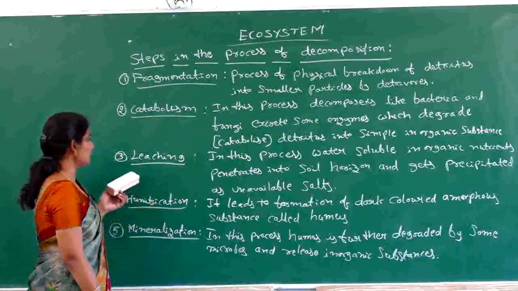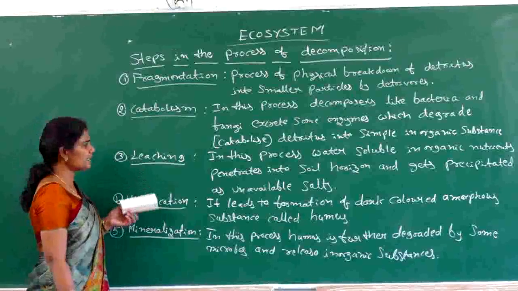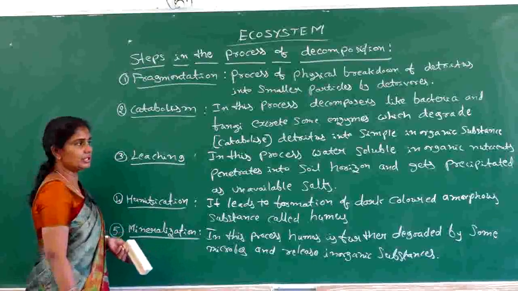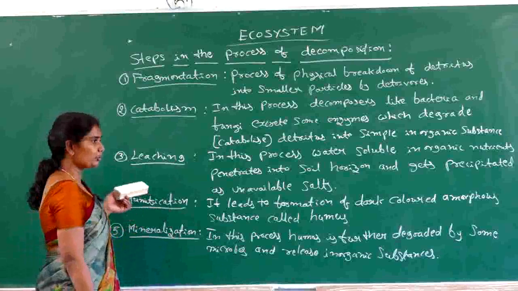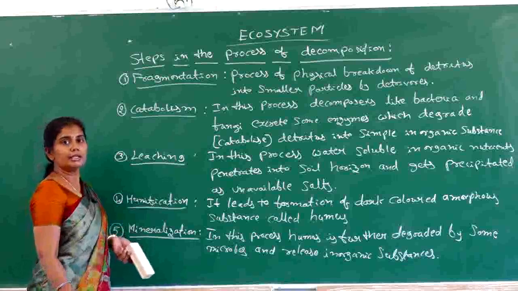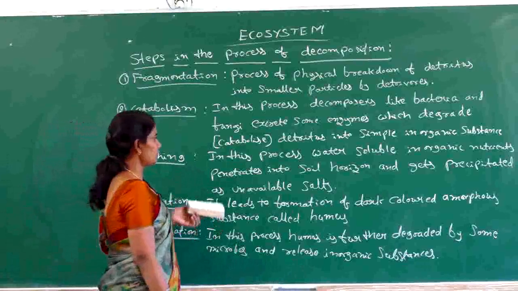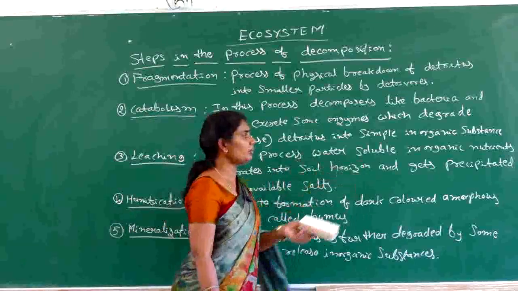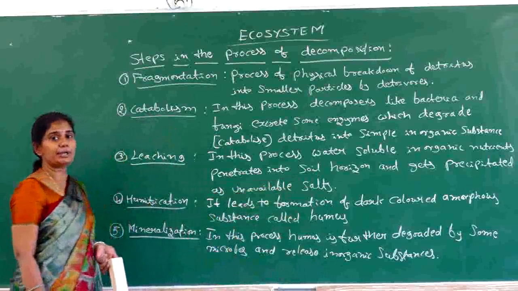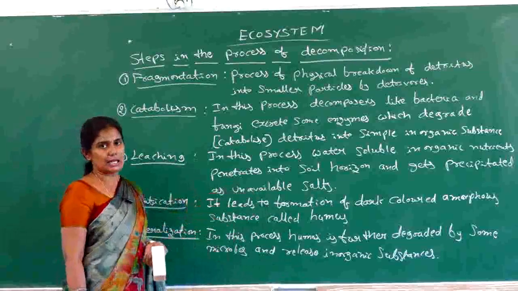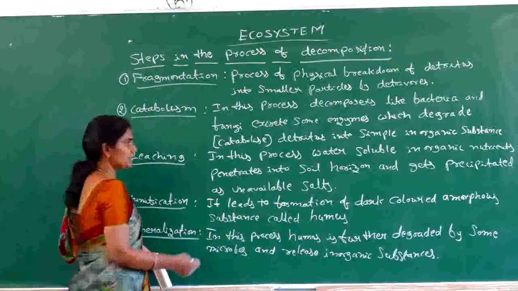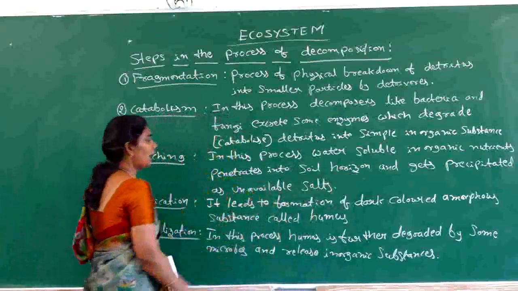So the next process is leaching. The leaching process is the most important, because it is helpful in the circulation of nutrients in an ecosystem. Here the leaching process is where water soluble inorganic nutrients penetrate into the soil horizon and get precipitated into unavailable salts. So here are two important words we have to remember and mention: the soil horizon and the unavailable salt.